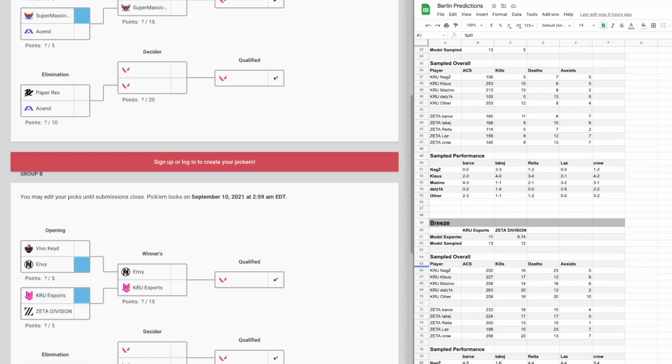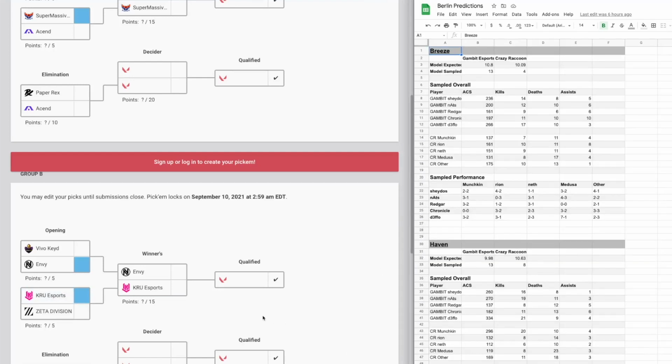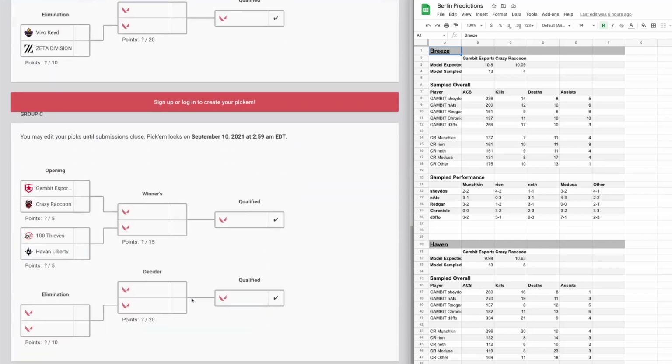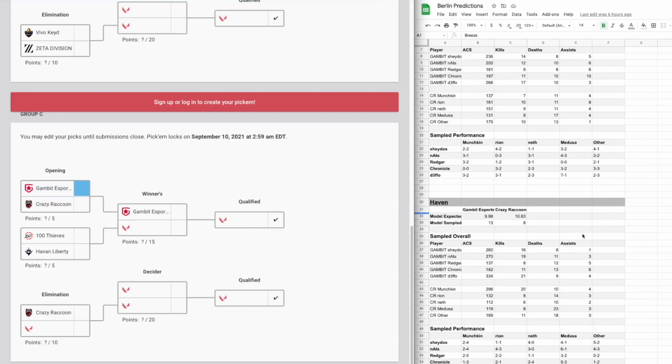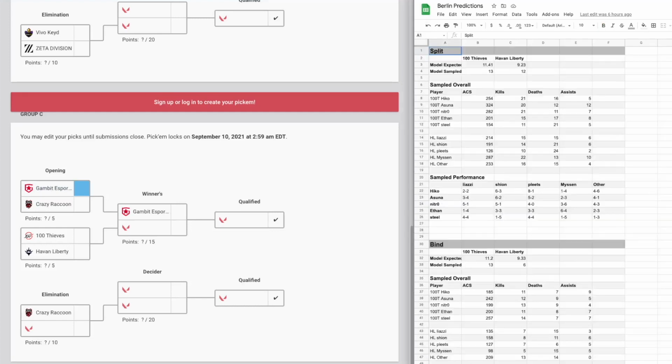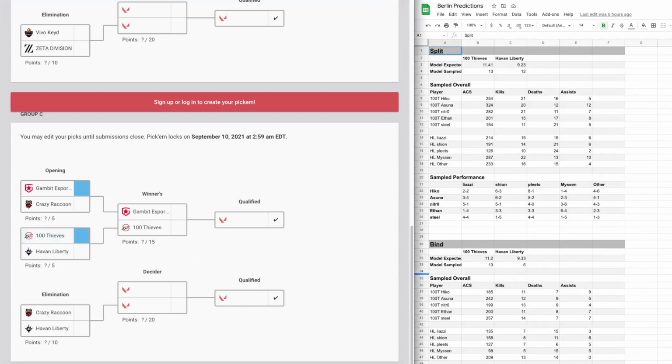In Group C, we have a relatively comfortable win from Gambit over Crazy Raccoon in game C1. Very surprisingly, Crazy Raccoon was actually slightly favored over Gambit on Haven. In game C2, 100 Thieves inches out a tight win over Havan Liberty in map 1, and then comfortably wins map 2 for the 2-0.